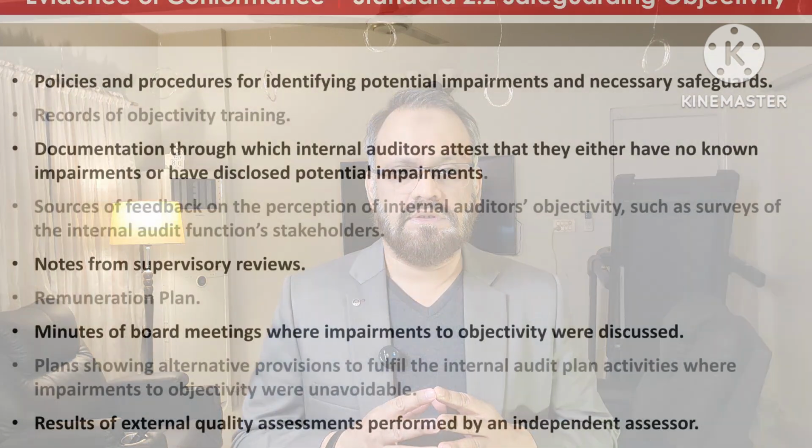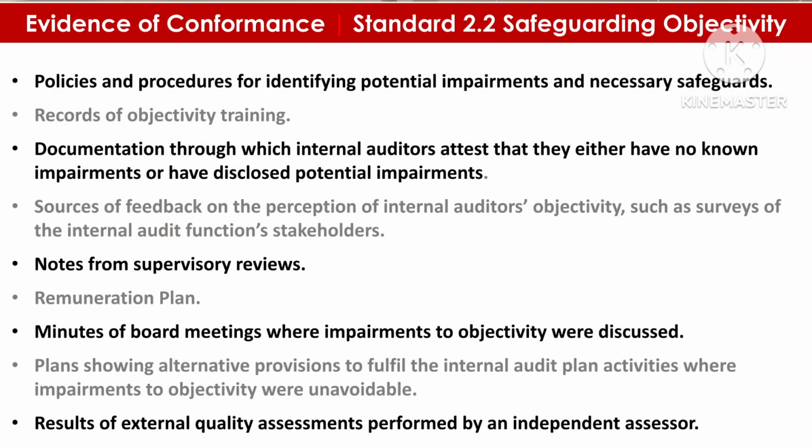These can be policies and procedures for identifying potential impairments and necessary safeguards, records of objectivity training, and documentation through which internal auditors attest that they either have no known impairments or have disclosed potential impairments.